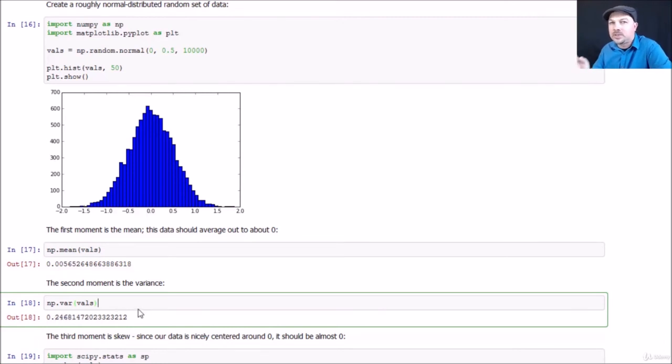Remember that standard deviation is the square root of variance. And if you take the square root of 0.25, it comes out to 0.5, which is the standard deviation we specified while creating this data. So again, that checks out too.